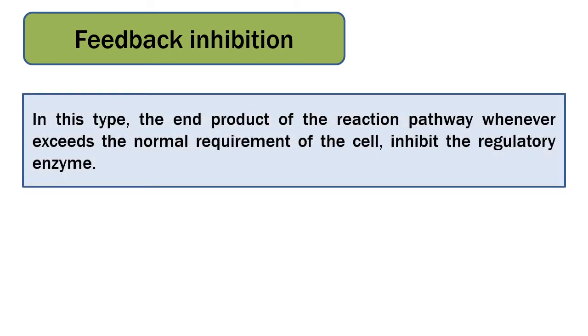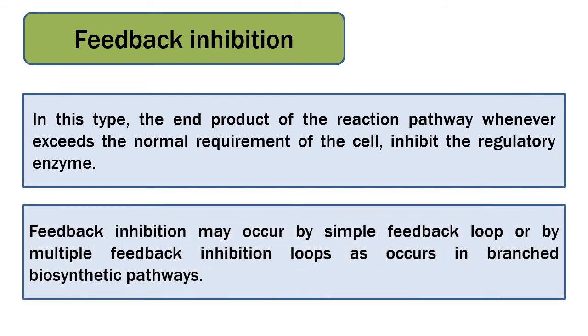Another way we can control the catalytic efficiency of the enzyme is by feedback inhibition. In this type, the end product of the reaction pathway, whenever it exceeds the normal requirement of the cell, inhibits the regulatory enzyme. Feedback inhibition may occur by simple feedback loop or by multiple feedback inhibition loops as occurs in branched biosynthetic pathways.